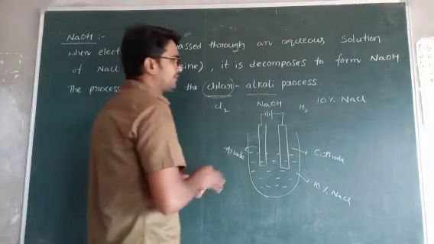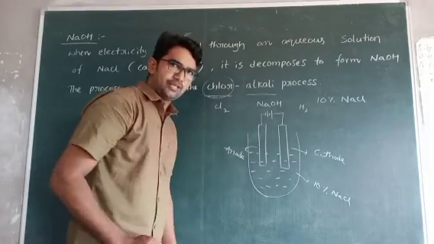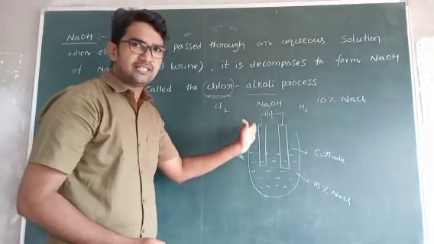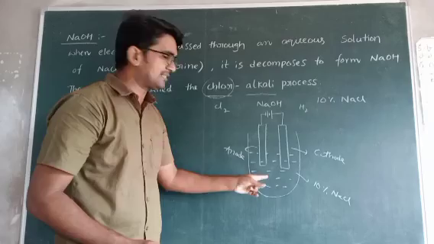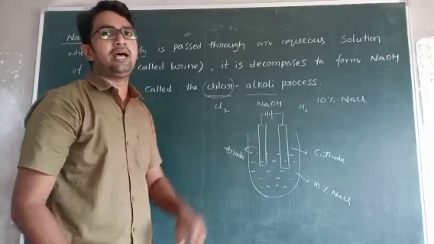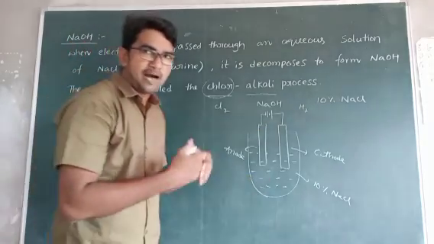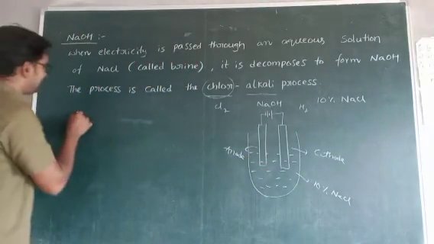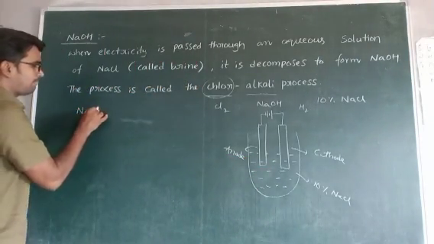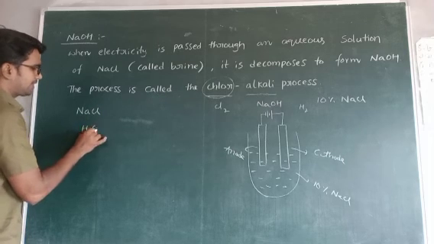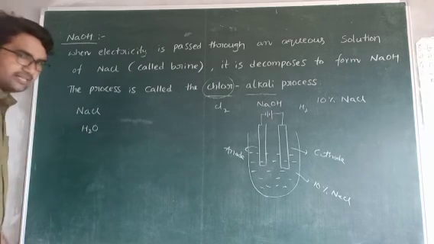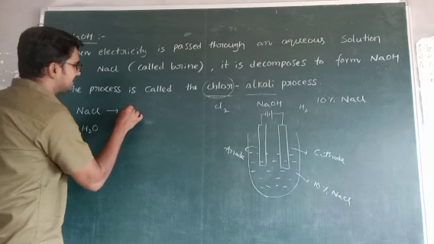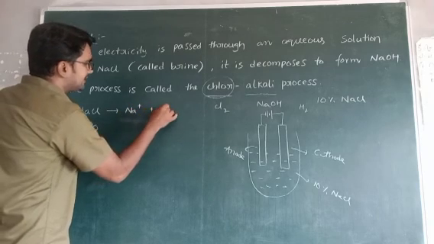Okay, after switch on the battery, current is passing into the solution, to the electrodes. After passing that one, this aqueous NaCl means NaCl is one compound and H2O is another compound. These two are present. These two are dissociated as Na plus, Cl minus.